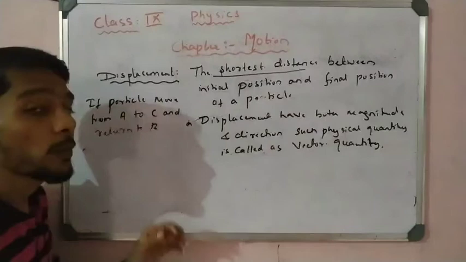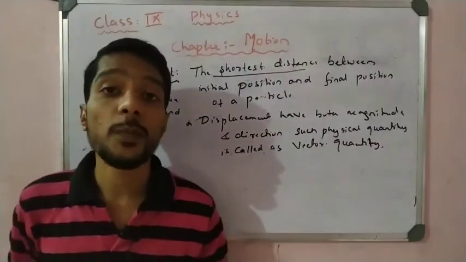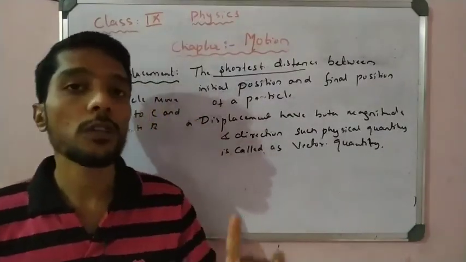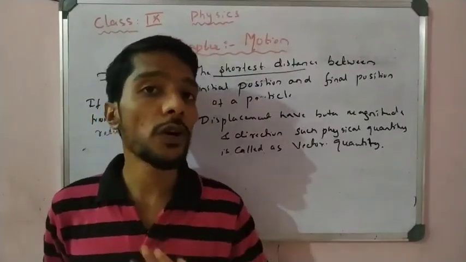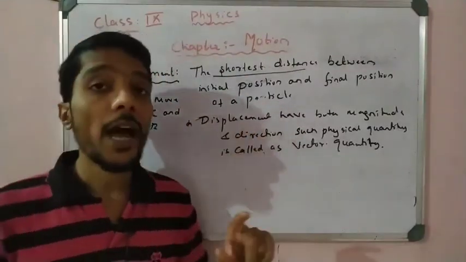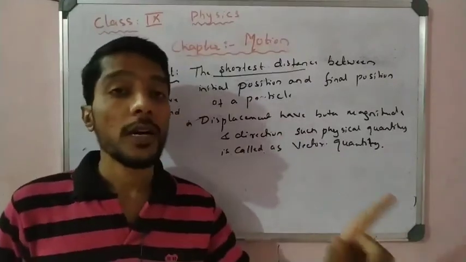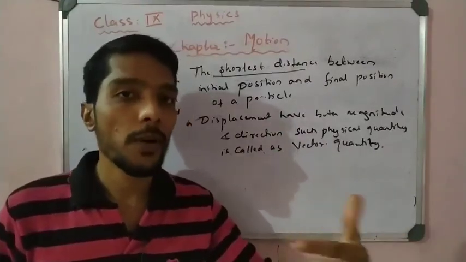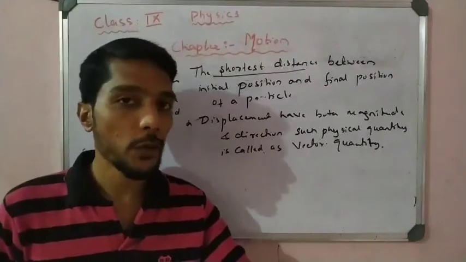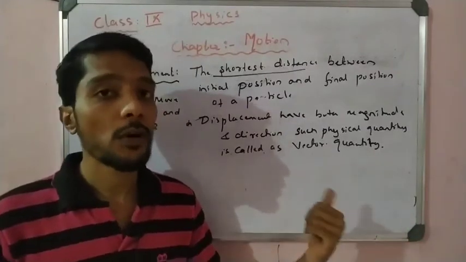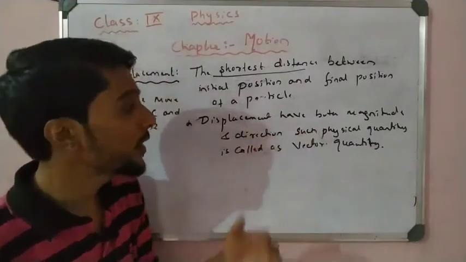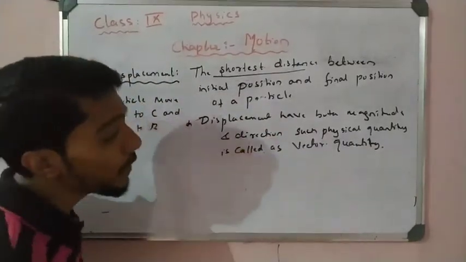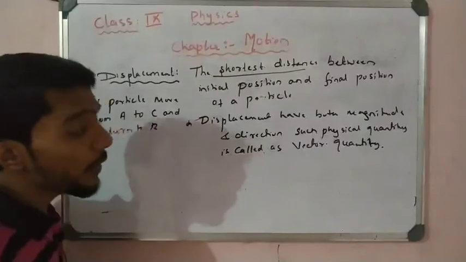So with this point you remember the displacement is a vector quantity, which has both magnitude and direction. Distance is a scalar, only magnitude but there is no direction. But displacement has both direction and magnitude. Magnitude is the number, 1 kilometer, 2 kilometer. Direction is about, minus 5 kilometer means left side, plus means right side, so direction is also there. So that is both the magnitude and direction. So displacement is a vector quantity.